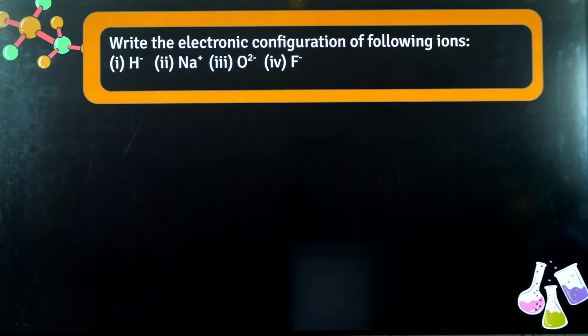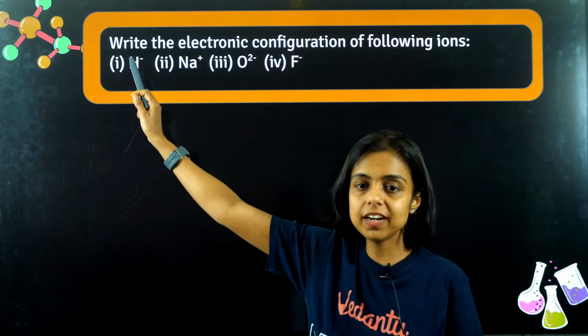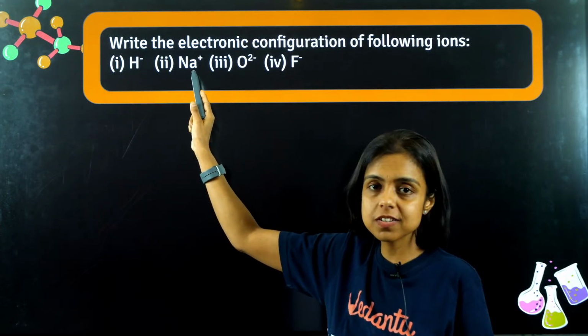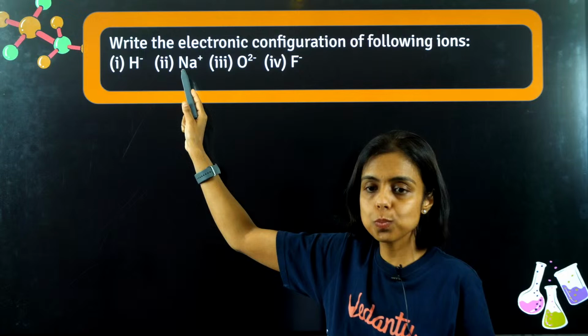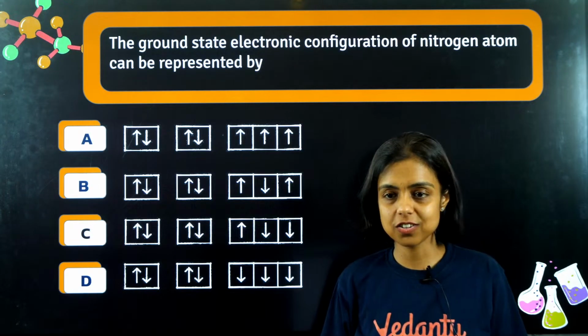Next question. I hope you can write the configurations of these. H negative has 2 electrons, 1s2. Na positive means 10 electrons, 1s2, 2s2, 2p6. O2 negative is also 10 electrons, F negative is also 10 electrons, right?